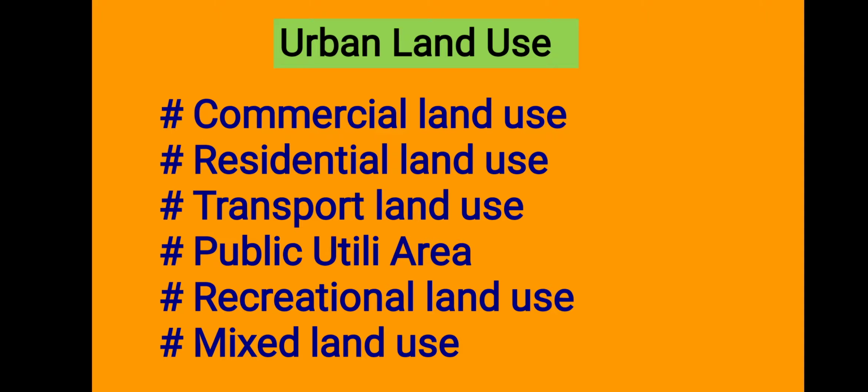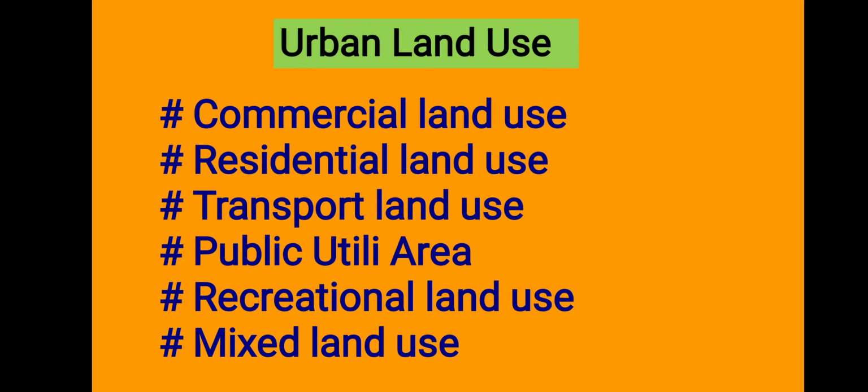The fourth important type is public utility areas. For the various needs of the population, some services are provided by the governments, either local government, state government, or the central government. The area under these services is known as public utility areas. For example, hospitals are there, post offices are there, police stations are there. So these facilities are provided to the urban people by the government, and the land used for this purpose is known as public utility areas.